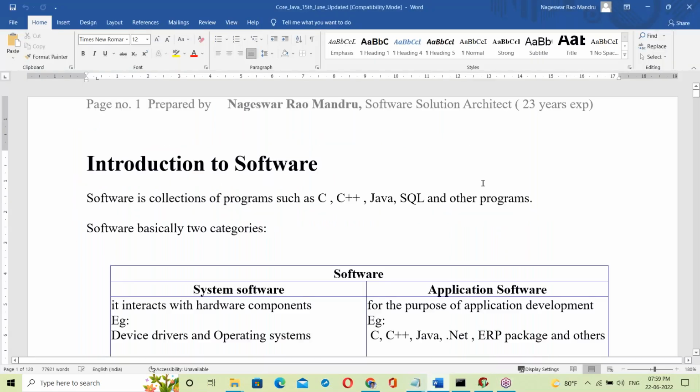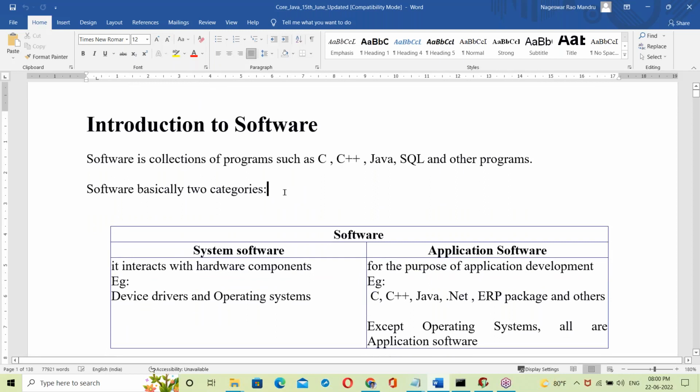See, the same topic is explained in the document here. Running notes are not necessary. You guys don't write any running notes. Just follow the document here.